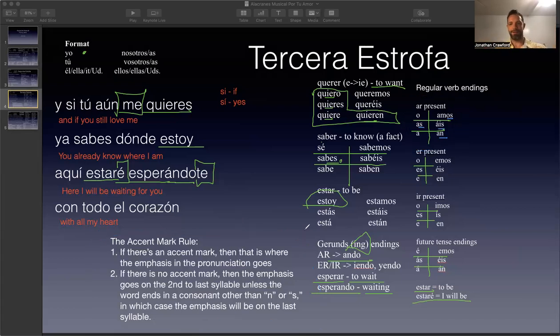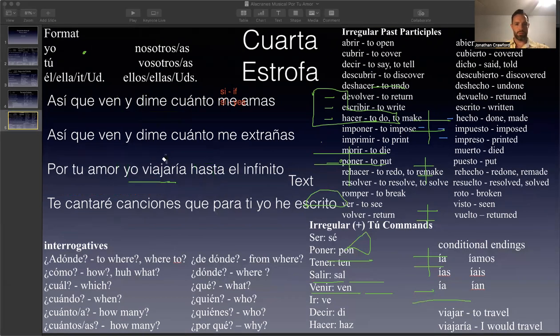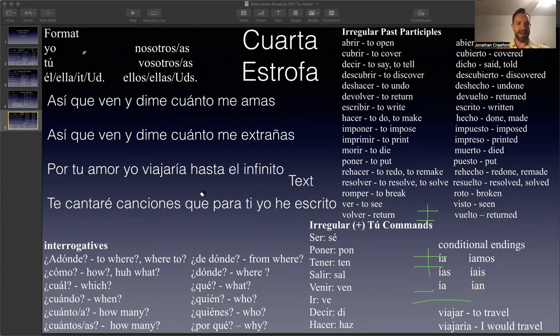All right. Let's go to the last verse here. Erase, all right. Así que ven y dime cuánto me amas. So we're getting into, so this is a transition term. Así que is a transition term. It means so, okay? So, así que, so. We say so, así que means so.